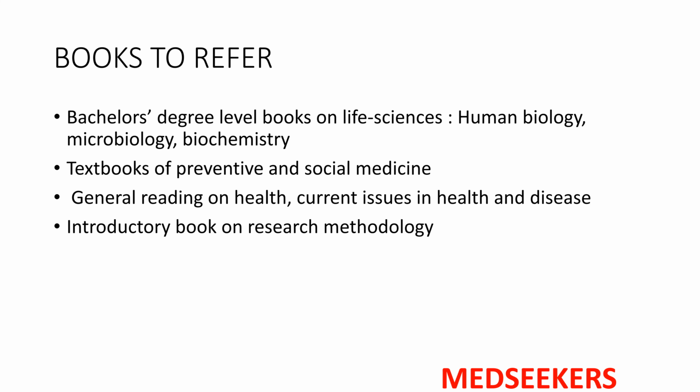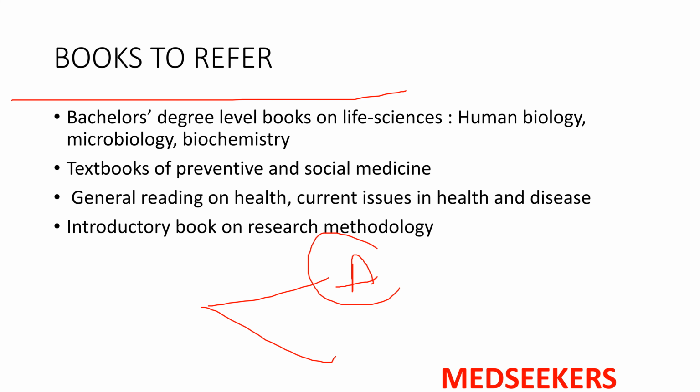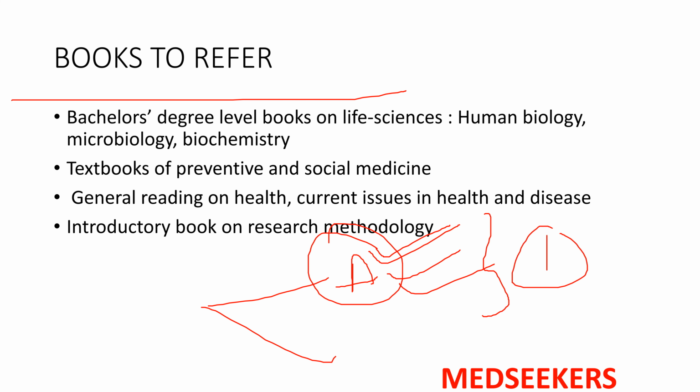See, before going to tell what books to refer, I'll tell you there is section A and section B, right? Section A, they'll ask you analytical reasoning, comprehension, logical reasoning, aptitude, all that. There are numerous books available for this. Whichever author you are comfortable with, take one book. Don't buy multiple books and don't get confused. Take only one book and practice from that book.